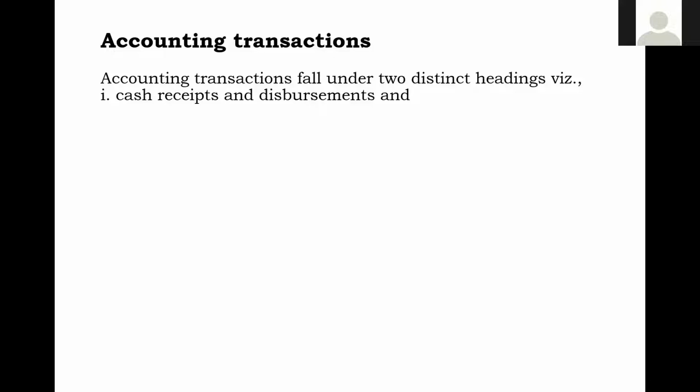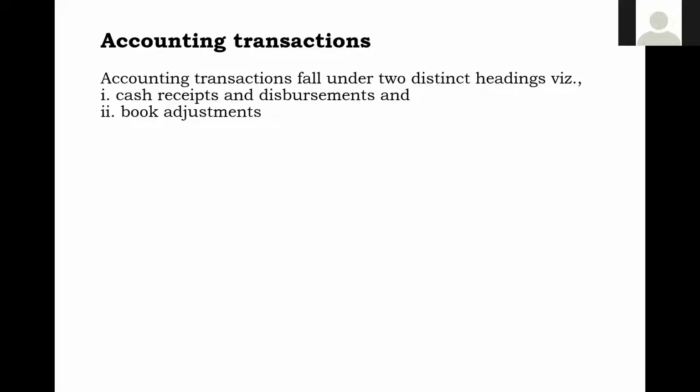And the remaining are only adjustments. So the second category is adjustments. These are the only two categories where any transactions, either receipts or payments, let there be n number of transactions, will fall. And in that also, cash receipts and cash disbursements are in large number.